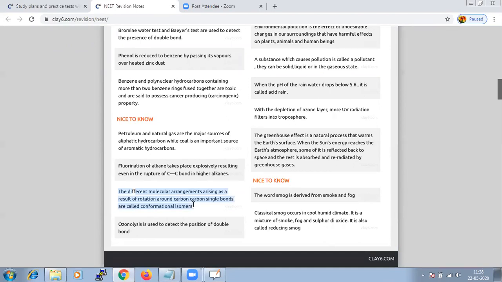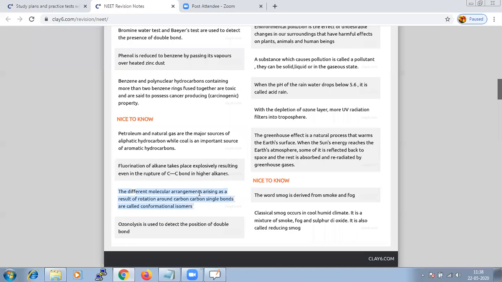So, in simple terms, conformational isomerism is the different molecular arrangement that arises because of rotation of the carbon-carbon single bond.